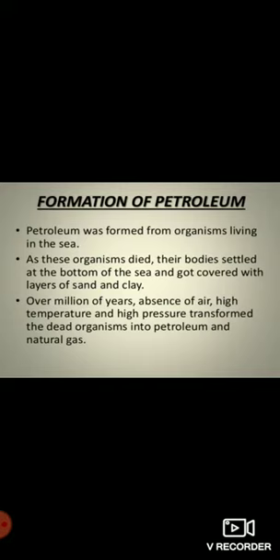Petroleum was formed from the remains of plants and animals which settled down at the bottom of the oceans. As these organisms died, their bodies settled at the bottom of the sea and were covered with layers of sand and clay over millions of years. Due to absence of air, high temperature, high pressure, and the decomposition process by bacteria, these dead bodies of plants and animals got decomposed into a liquid oil which is called petroleum. And in the same way, above the petroleum reservoir we find natural gas.